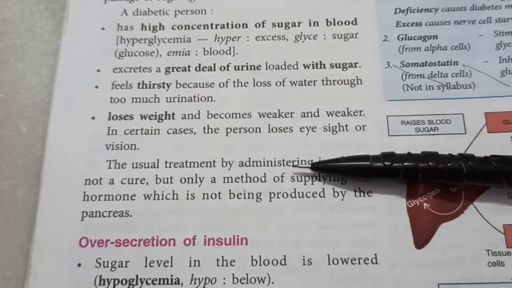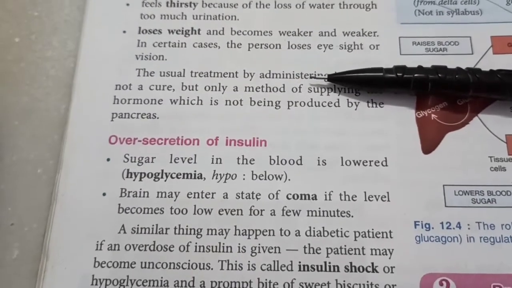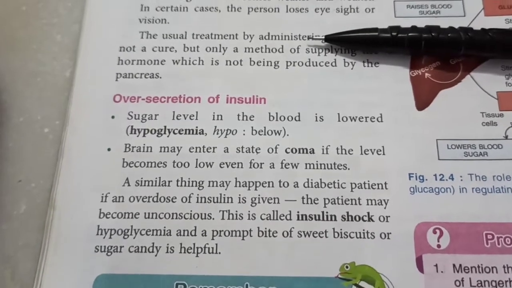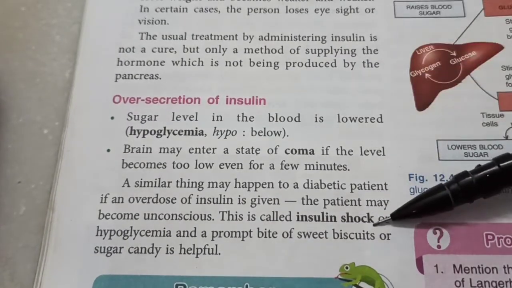But remember, if you accidentally take too much insulin, the blood sugar level will go so low that you will fall unconscious. You may even undergo coma. In such a case, by the way, this case is called insulin shock. In such a case, the patient should be given a prompt bite of sweet biscuits or sugar candy.